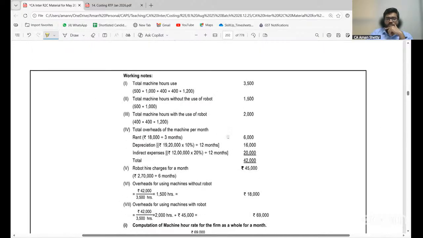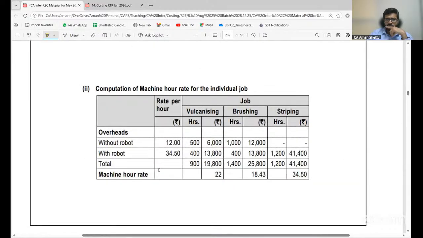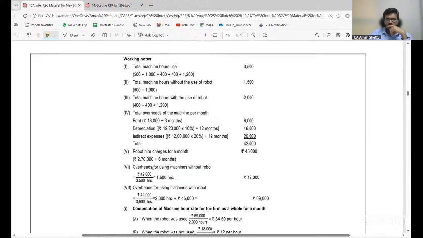So first find out the total overheads. Okay, so this is what they do. Total overheads of machine per month, rent, right? It is 6,000, 16,000, 20,000, 42,000, right? This 42,000 should be divided by,